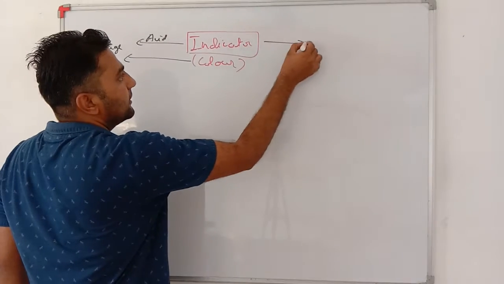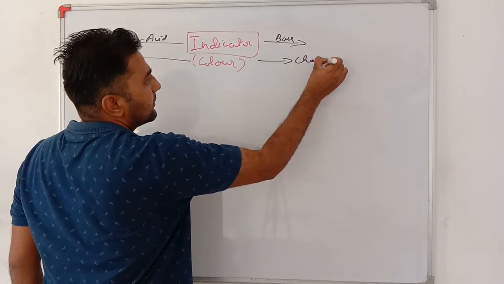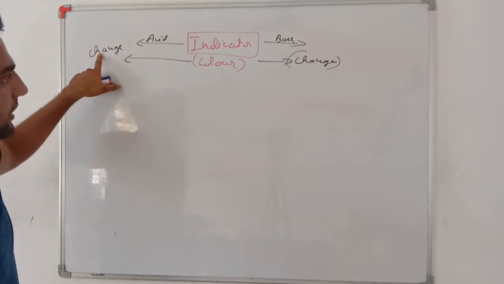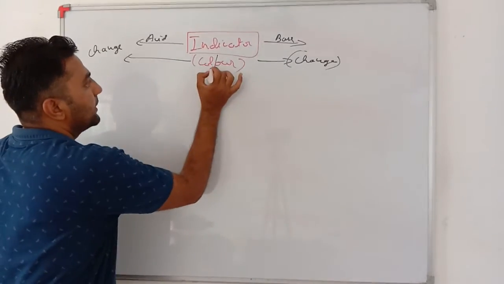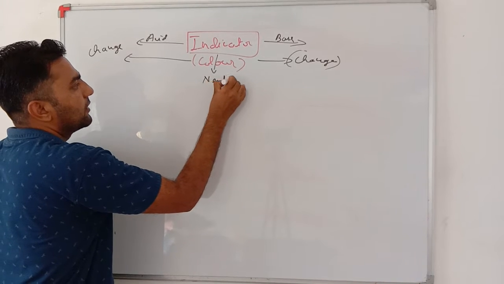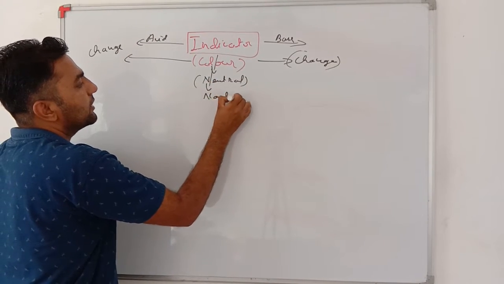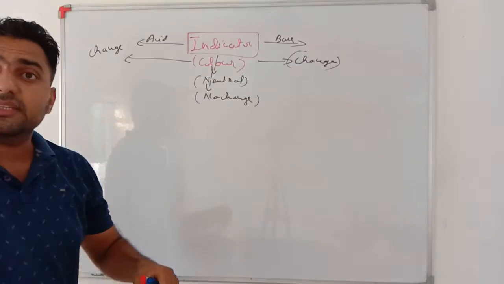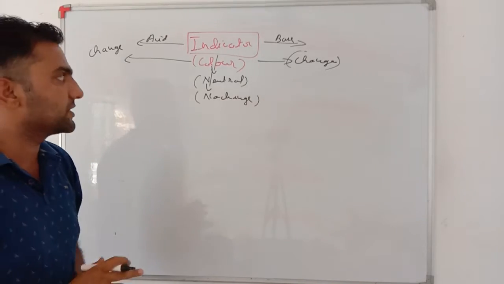And if I add base, then the color changes. In acid it gives one color, in base it gives another color. Very important, if anything is neither acidic nor basic, that is neutral, then there is no change in the color of the indicator. Neutral substances show no effect on an indicator.